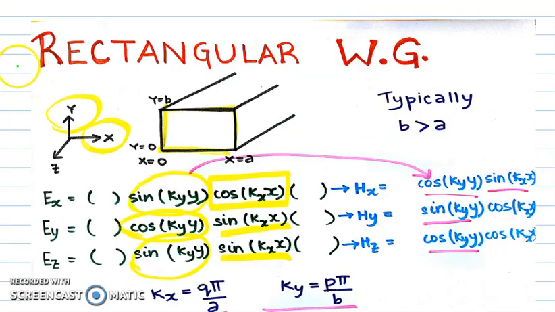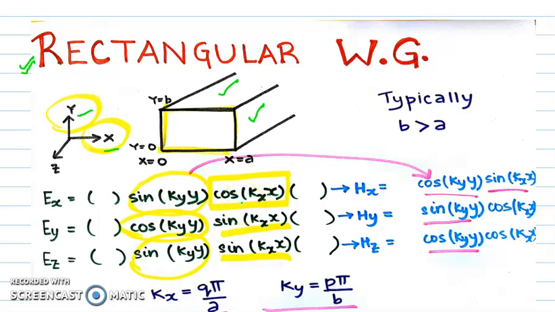Let's now look at the other type of rectangular waveguide that is present. In this case, it is not just bounded by the parallel plates on the top, but also parallel plates on the side. That is, now standing waves are formed in both the x direction as well as the y direction. Because of the y direction's boundary conditions, these sine and cosine terms remain the same, but because of the x direction, we get a sine in the parallel components, that is y and z, whereas a cosine in the perpendicular component, that is x.